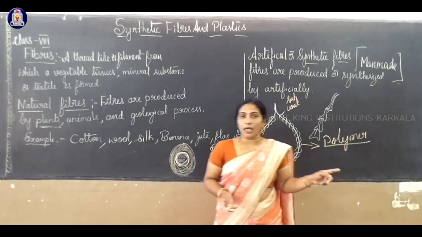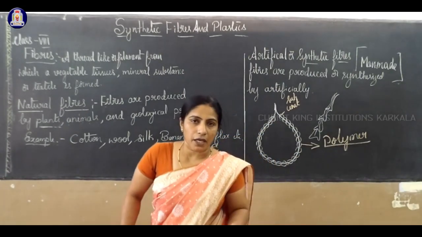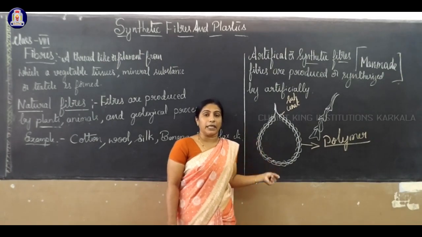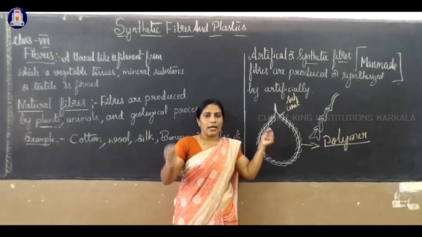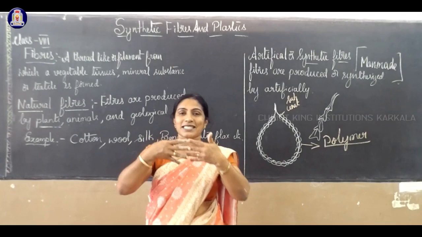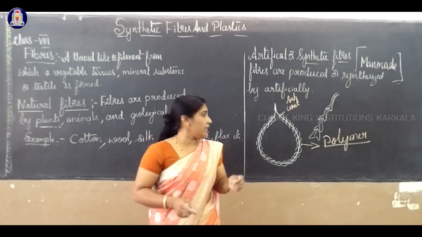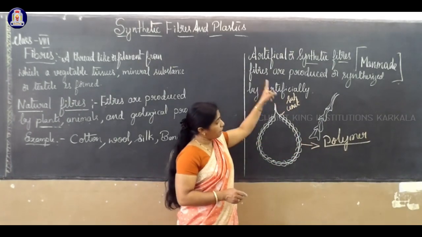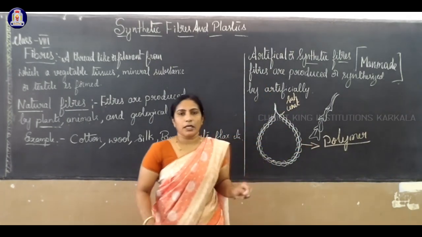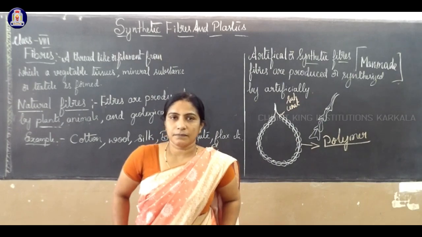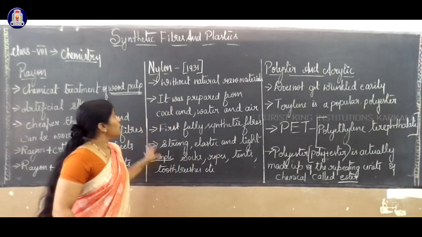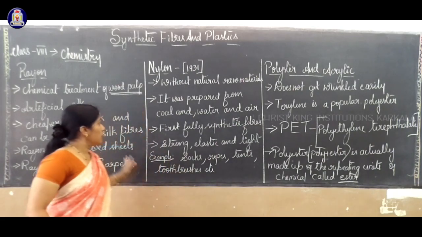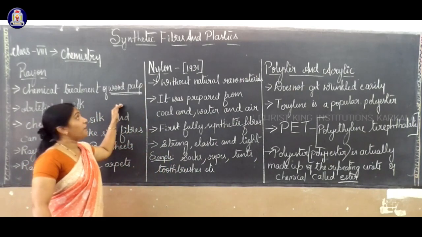So what is synthetic fiber? Synthetic fibers are fibers synthesized by man. That's why it is called man-made, artificial, and each unit will join in a systematic order. In that systematic order, each unit is called a polymer. So synthetic fibers are made up of polymers. We have already completed natural fibers and artificial fibers. Let us study the three major types of synthetic fibers.